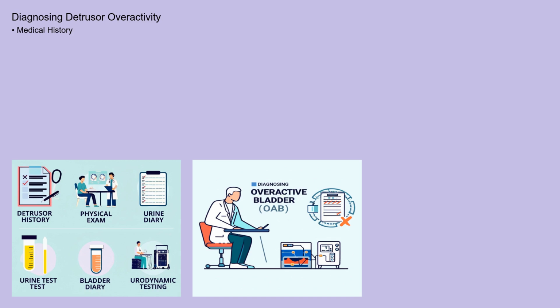A bladder diary, where you record your fluid intake, urination frequency, and any episodes of urgency or leakage, can be very helpful. Urodynamic testing, which measures bladder pressure and function during filling and emptying, may be recommended to confirm the diagnosis and assess the severity of the condition. This test helps to determine if involuntary detrusor contractions are present.